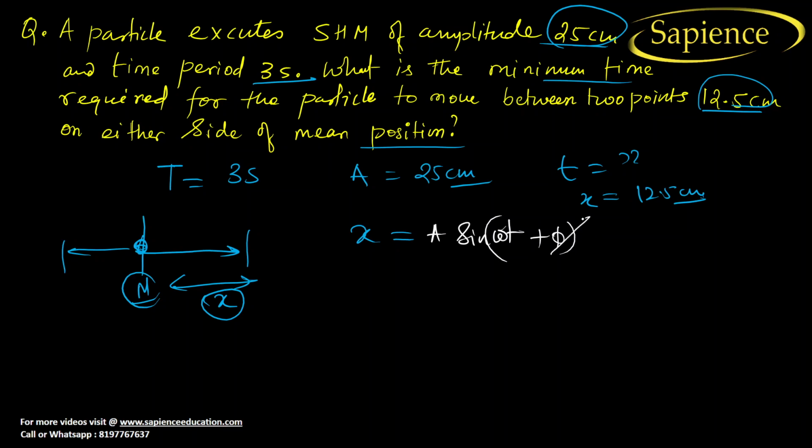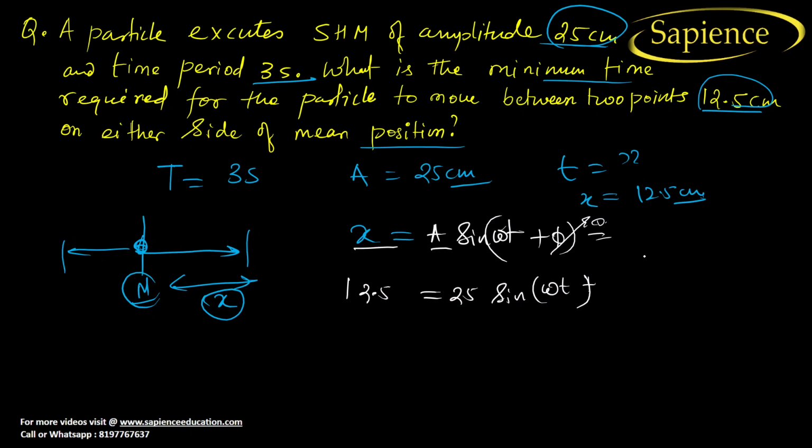Let us consider phi is equal to 0. So x is 12.5 centimeter, and the maximum amplitude is 25 centimeter, into sine omega t. We don't have a phi, so let us consider phi is 0.